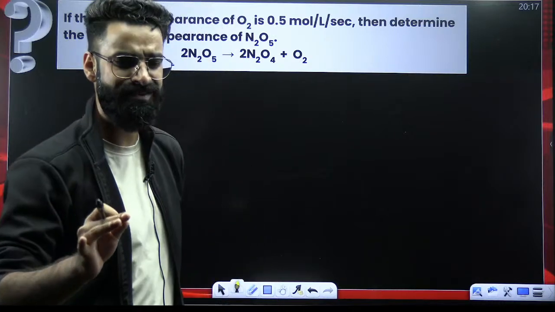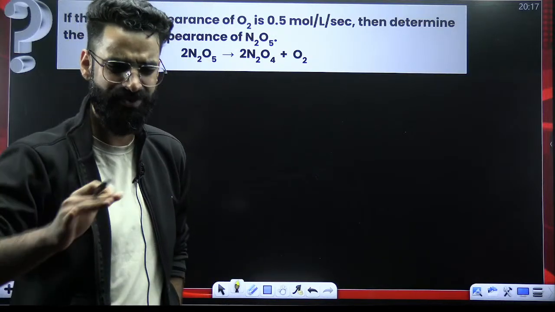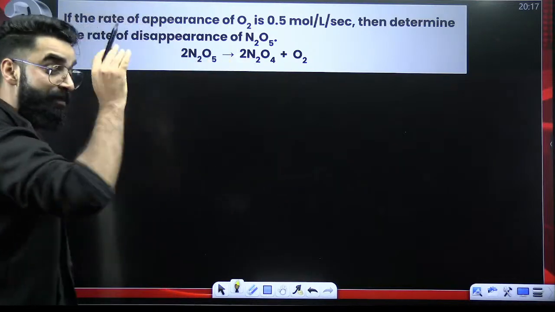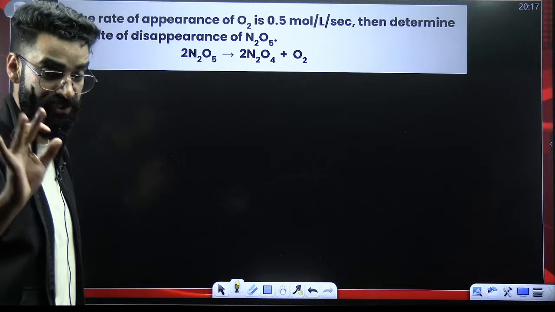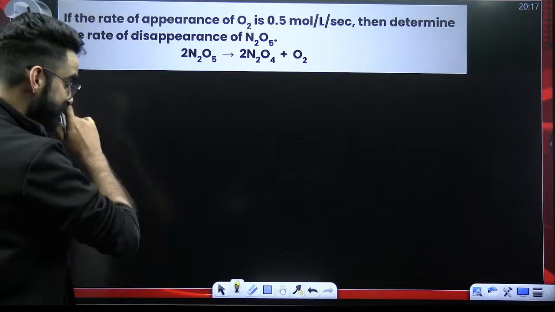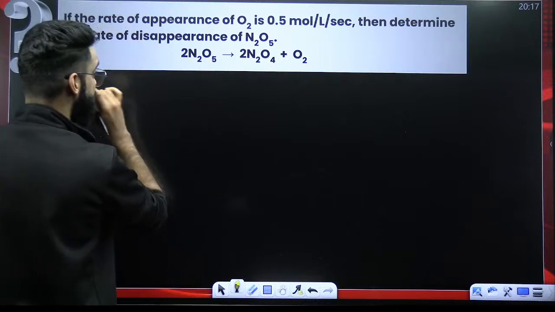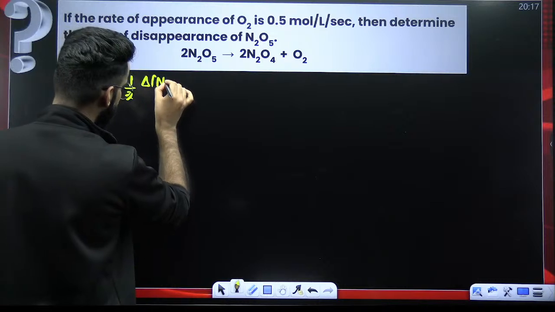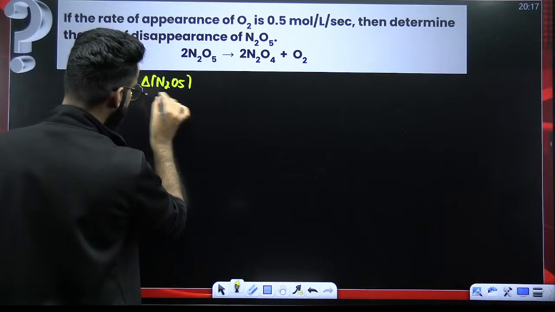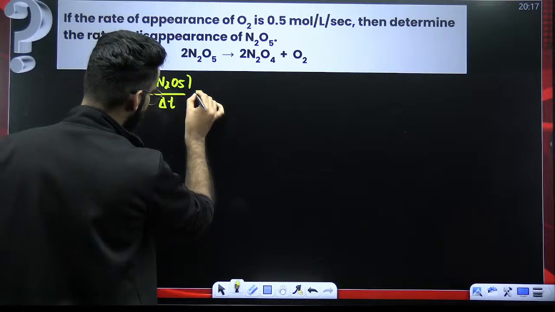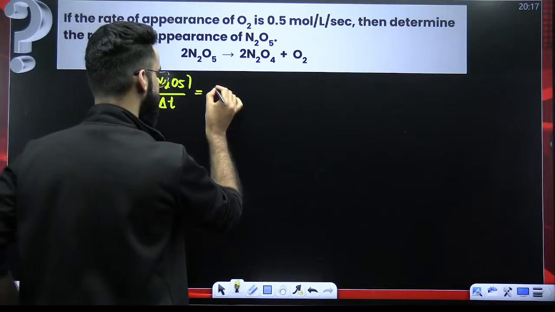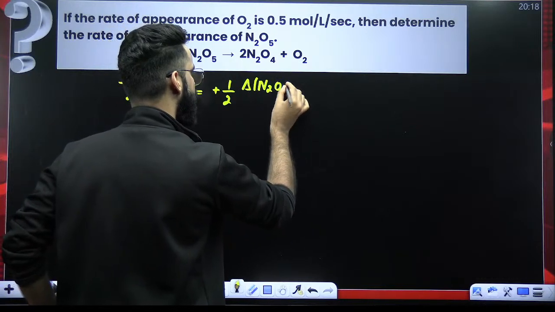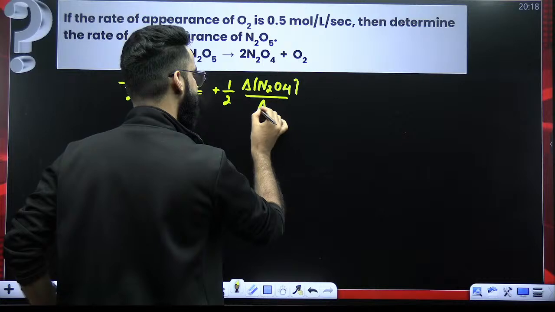Whenever a question is asked on the basis of disappearance, appearance, or whatever, first of all write the differential form of rate in the beginning itself. Rate of reaction with respect to N2O5 is going to be minus 1 upon 2, change in the concentration of N2O5 divided by time interval delta T. Rate of reaction in terms of N2O4 is going to be plus 1 upon 2, change in the concentration of N2O4 divided by delta T.